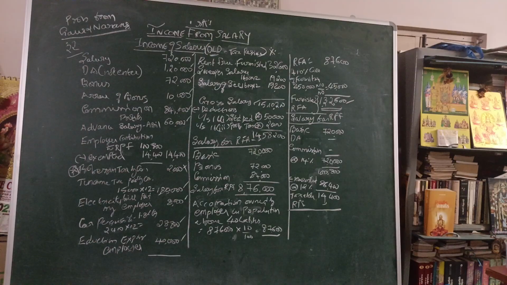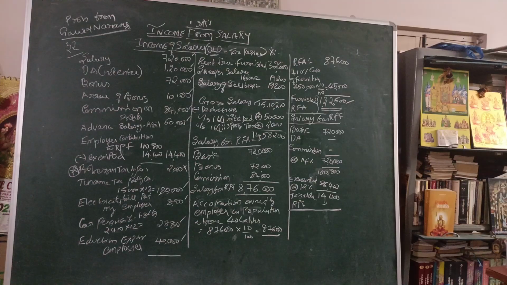Okay, then the next one is bonus. The amount of bonus is 72,000. What is the condition given for the bonus? Nothing is stated. If it is given as gratuitous bonus, then we should not take that gratuitous bonus for calculations, whereas nothing is stated in this question. So that bonus is treated as it is. We have to take that bonus 72,000 in the main part of the question, right? Then we will come back to the calculations, that is, the working notes.